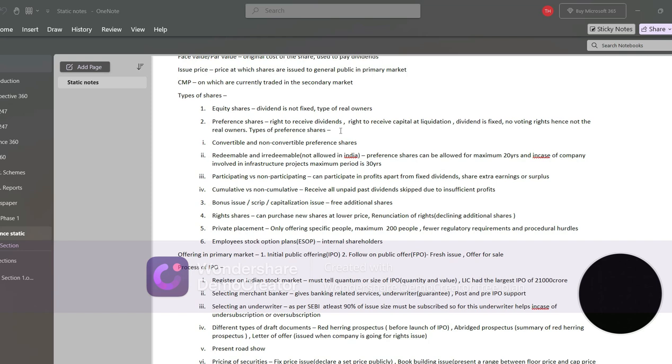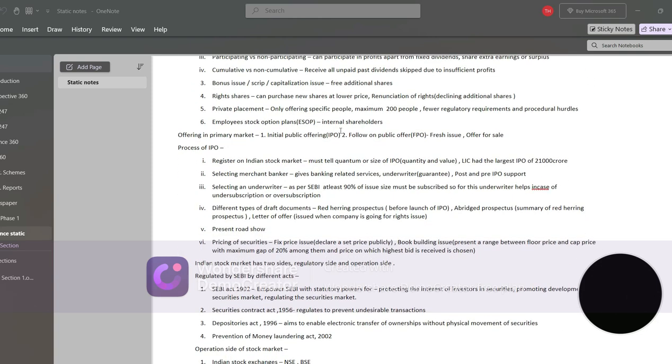Now, how does the offering of shares occur in the primary market at the starting? For this, two kinds of offering are there. First is initial public offering, and second is follow-on public offering. Initial public offering, IPO, is when, at first, the company is listed on the primary market. Second will be follow-on public offering, when the company is already listed and it is freshly issuing new shares, then it is called fresh issue. And if it is selling old shares again, it is called offer for sale. So these are the two types of follow-on public offer.